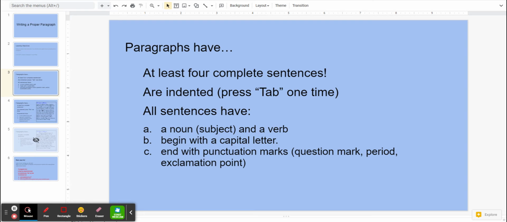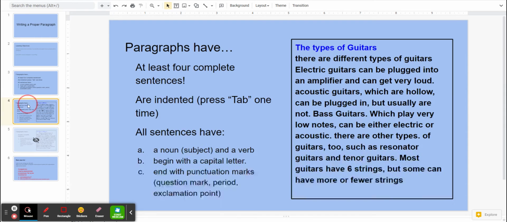And all sentences have a noun, which is a subject, our person, place, or thing, and a verb. All sentences begin with a capital letter, and all sentences end with punctuation marks, such as a question mark, period, or exclamation point.